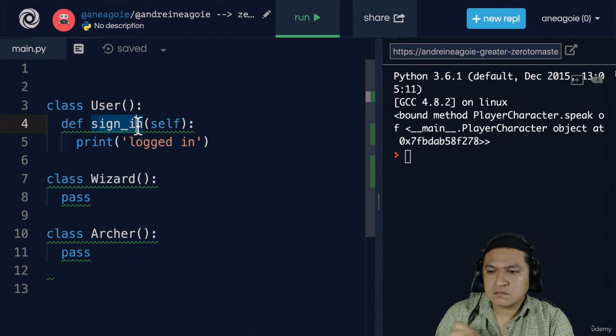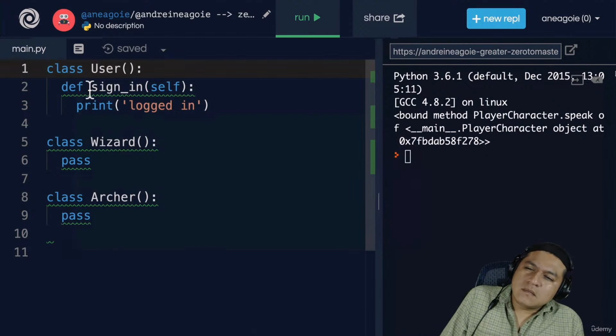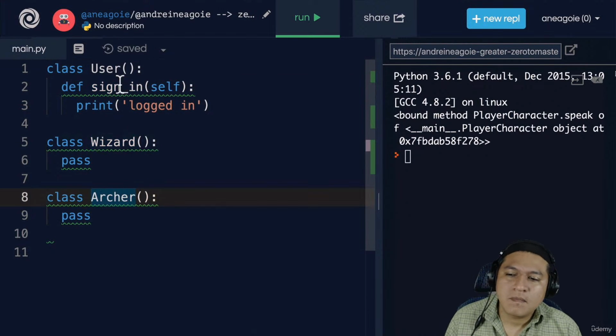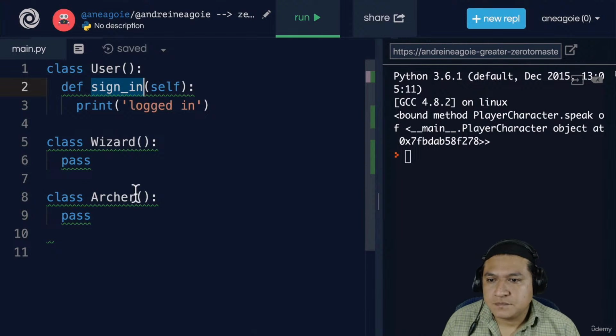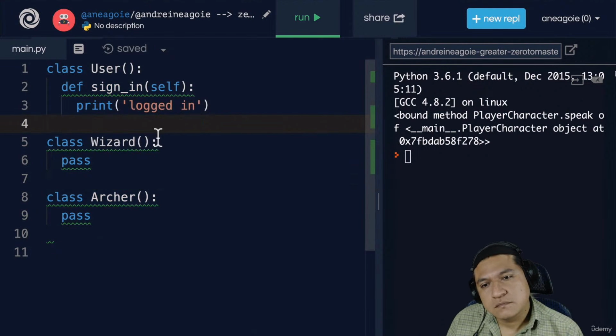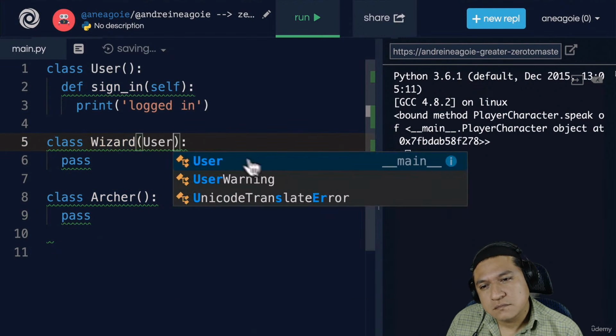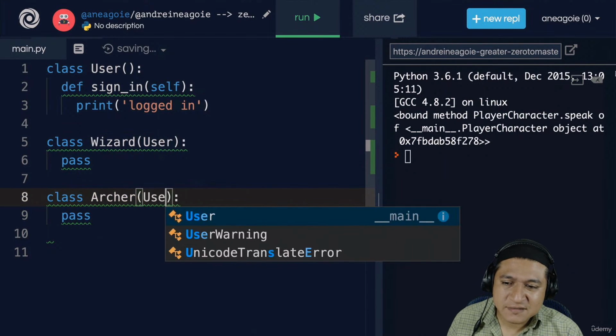But all of them, let's say, have to be signed in first. How can we make sure that all of these users or classes also have access to sign in? Well, we can use inheritance. And how do we do inheritance? Quite easily, actually. All we do is in the brackets pass the parent class that we want to inherit from. Just like that. User here.